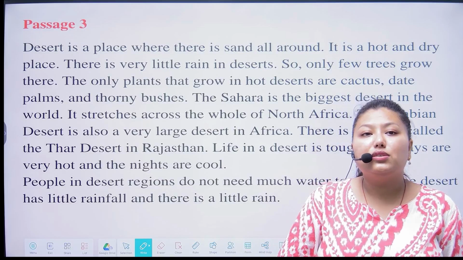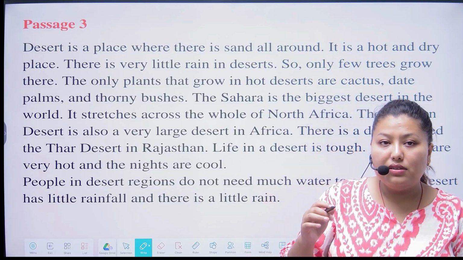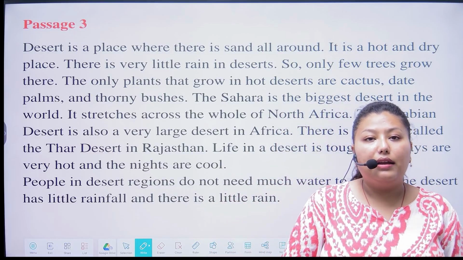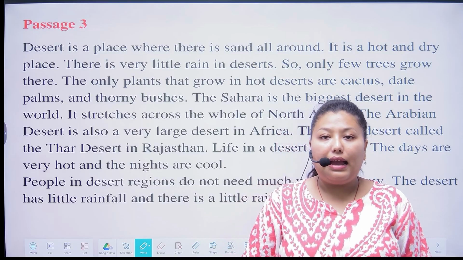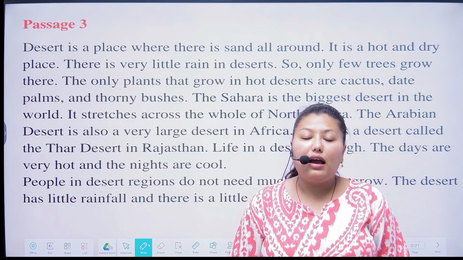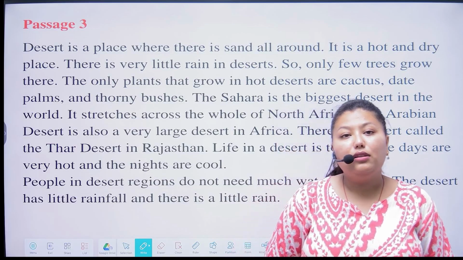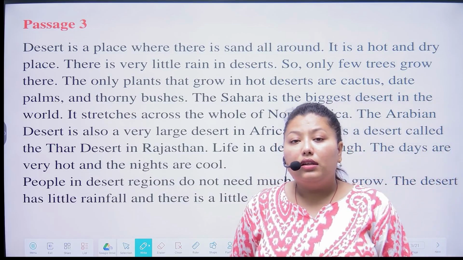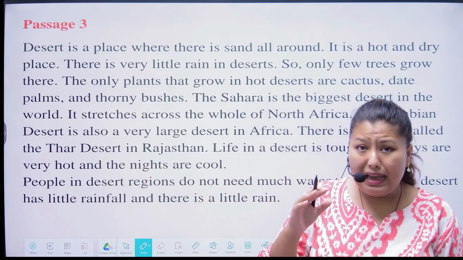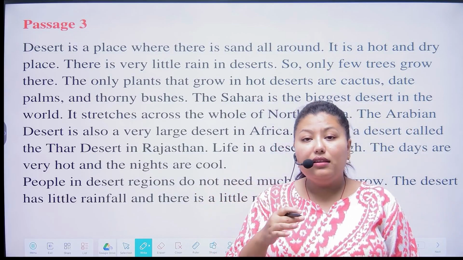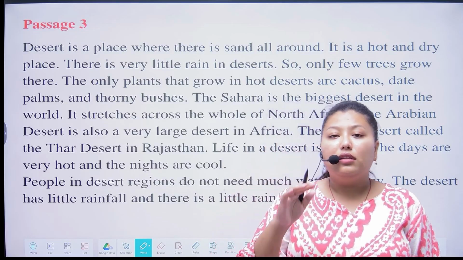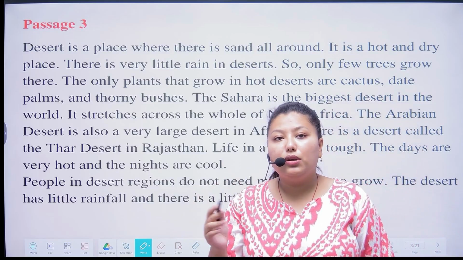So only few trees grow there, because there is very little rain. The only plants that grow in hot desert are cactus, date palms and thorny bushes, because the other trees which have leaves need water, and in desert there is very little water. Cactus, date palm and thorny bushes don't need that much water. That's why only those trees grow in desert.